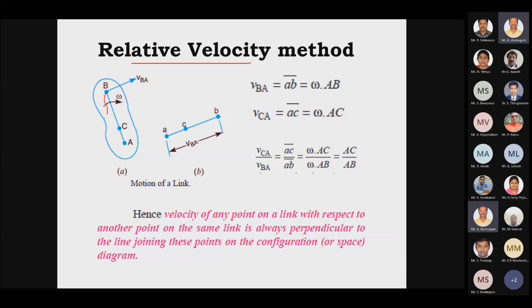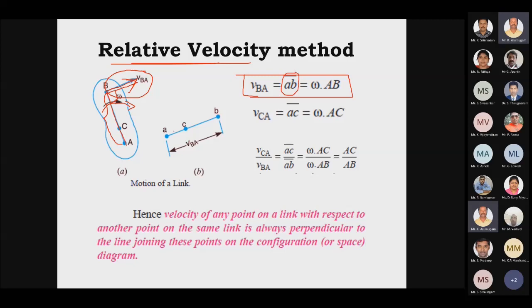For example, this is our link AB, which is rotating in clockwise direction. The velocity of the link always acts perpendicular to the link. So the linear velocity will always be acting perpendicular to the link. For the relative velocity method, we have to draw a perpendicular line for the velocity. So this is your formula for calculating the velocity. Velocity of BA is equal to, this is your vector AB.